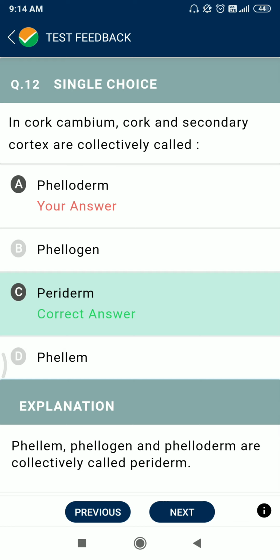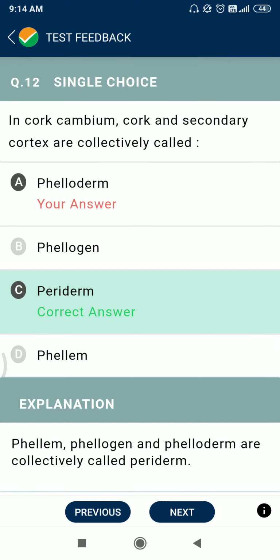Question number 12. Cork and secondary cortex are collectively called periderm, because phellem, phellogen and phelloderm are collectively called periderm.